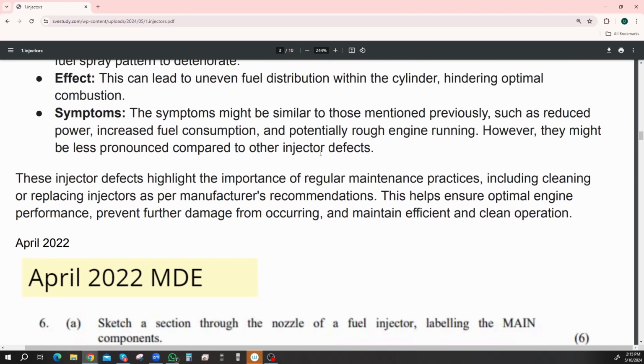These injector defects highlight the importance of regular maintenance practices, including cleaning and replacing injectors as per the manufacturer's recommendations. This helps ensure optimal engine performance, prevent further damage from occurring, and maintain efficient and clean operation.